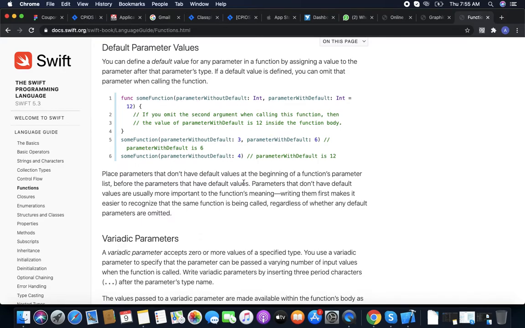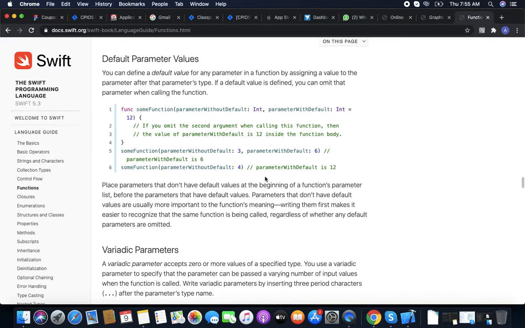Default parameter value. We can provide a default value to a parameter in the function parameters. Like we have some function, with parameter 1 of some type and parameter 2 of some type, and we can provide a default value equal to 12. If the user does not provide this value, then it will always use the default value. Like if we call the function with both values 3 and 6, then it will use 3 and 6. If we call it with only 4 and do not provide 6, then it will use 12.